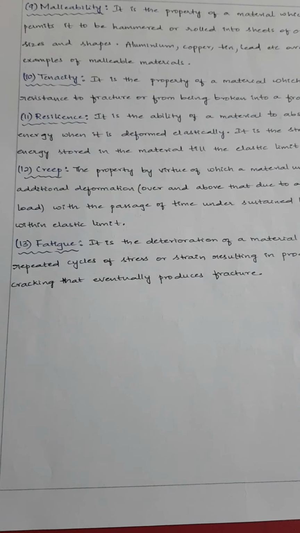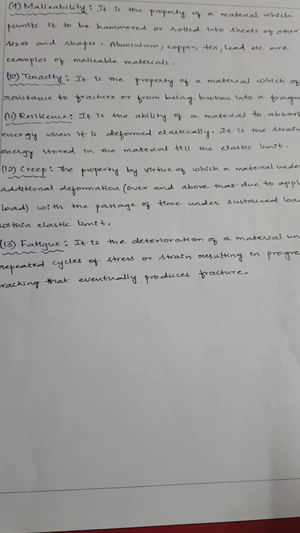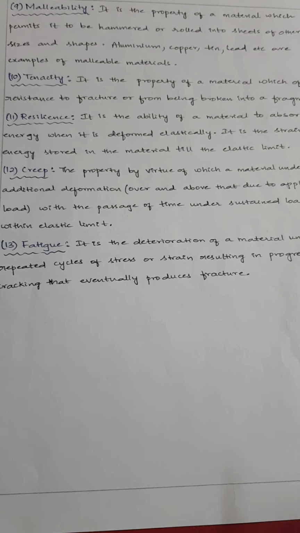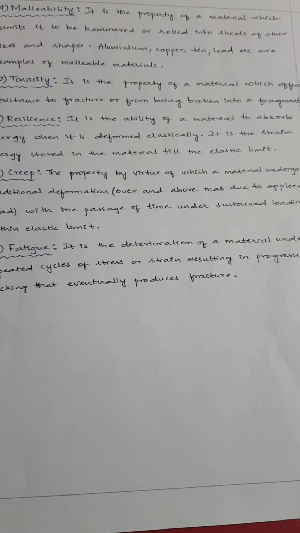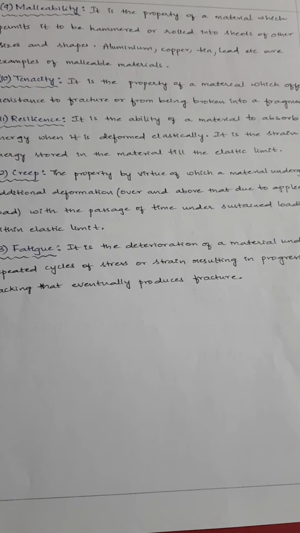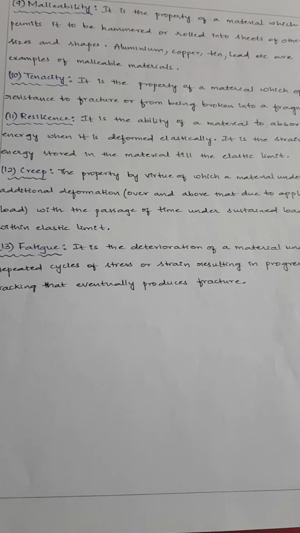Next we have 11th property, which is resilience. So resilience is trying to absorb some energy into the material so that it can resist the loading. See, when we discussed the very first point called strength, we told that strength is the resistance offered by the material against external force, correct?